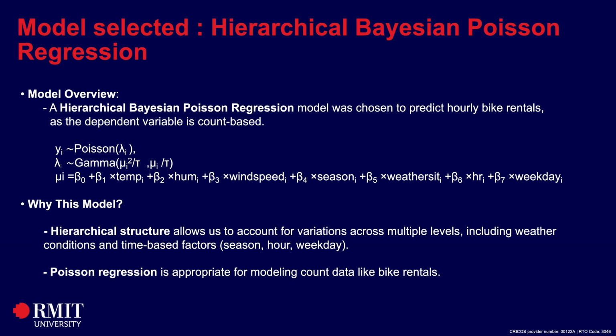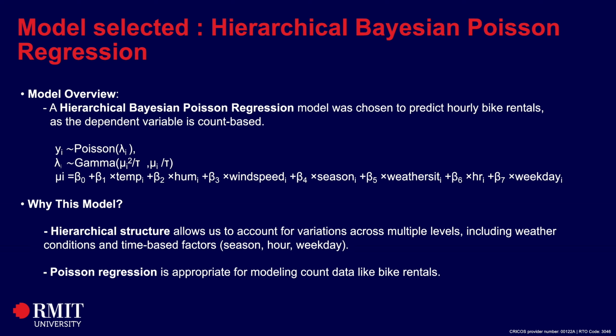The Poisson gamma structure helps us model uncertainty in rental rates, allowing for fluctuations caused by unpredictable factors like changing weather or human behavior. Moreover, the hierarchical structure enables us to account for the differences across groups such as hours or seasons, and this helps us make better predictions for times or conditions where we have less data. The Bayesian approach provides a way to incorporate prior knowledge and handle uncertainty throughout the model, making our predictions more robust and reliable, especially when dealing with noisy or incomplete data.